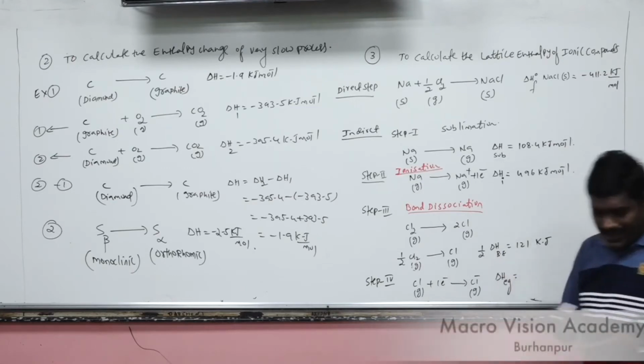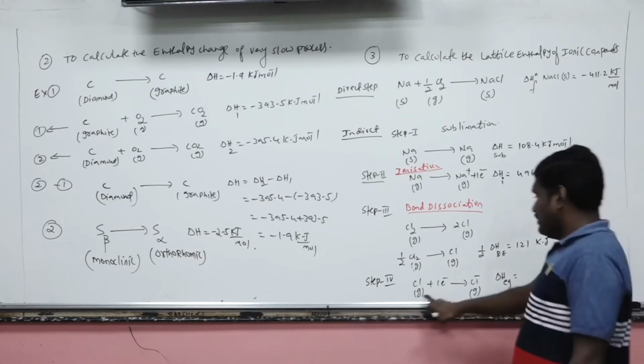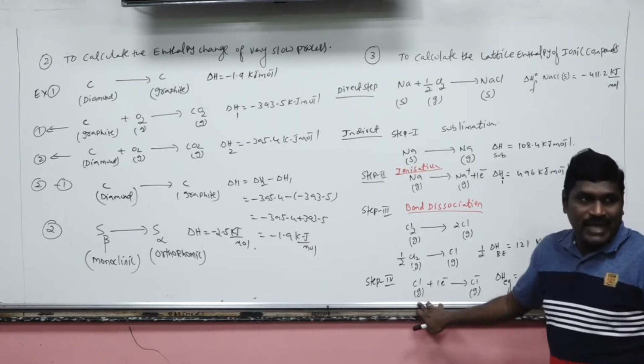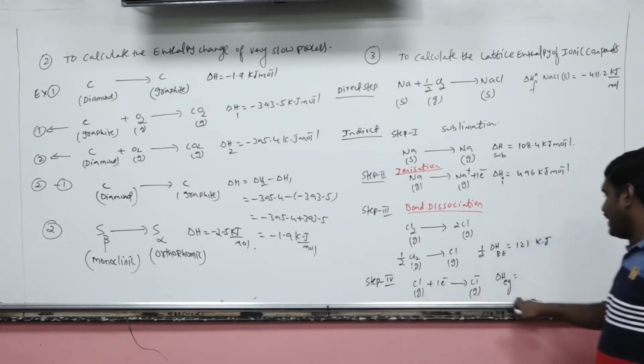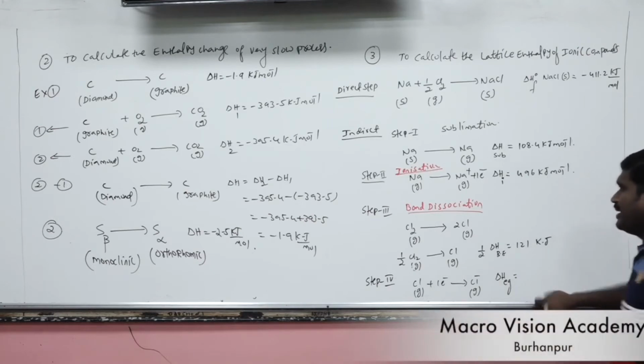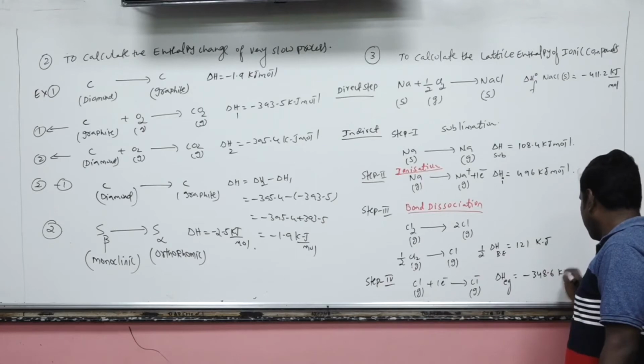What is the electron gain enthalpy? It is the enthalpy change when an electron is added to a gaseous neutral atom to convert it into a negative ion. That enthalpy change is called electron gain enthalpy, which is equal to minus 348.6 kilojoule per mole of chlorine.